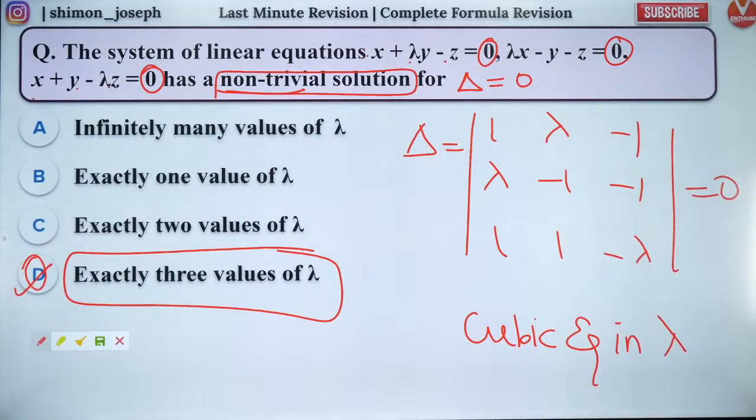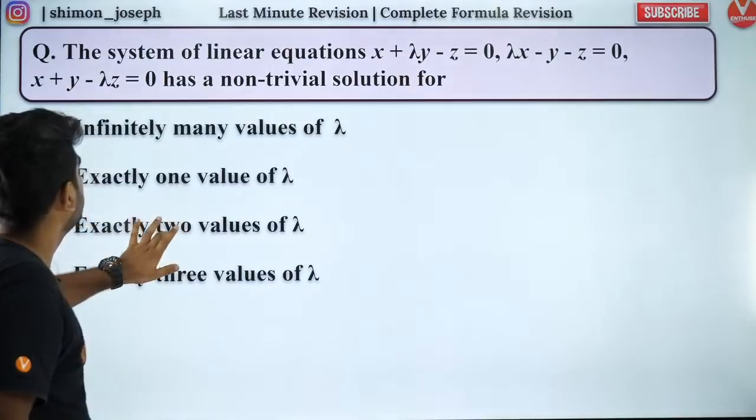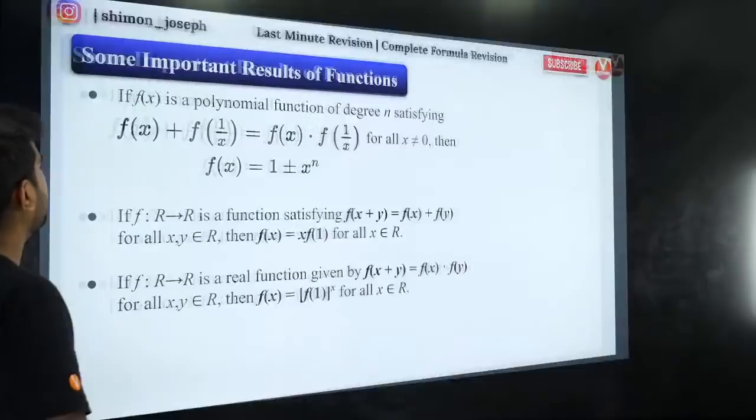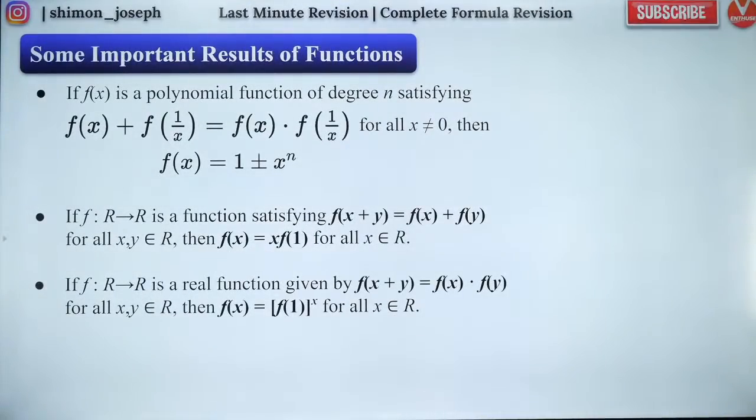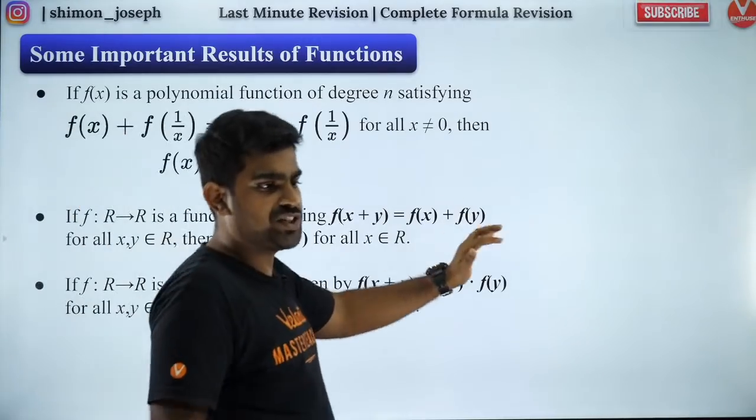Okay, great. So shall we move forward? Fantastic. So this is the next question, the next concept. Please listen carefully, guys. Functional equations. So we are now moving to functional equations.